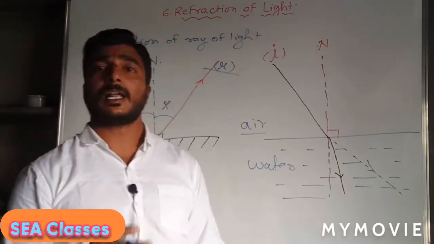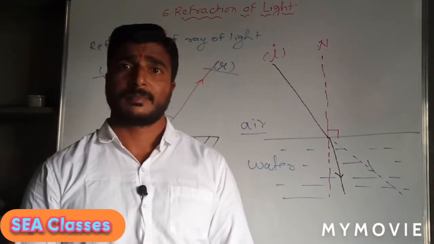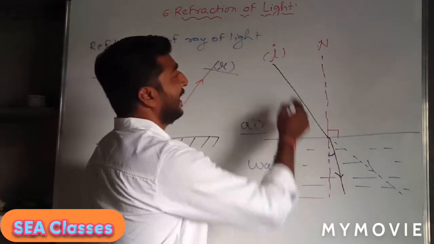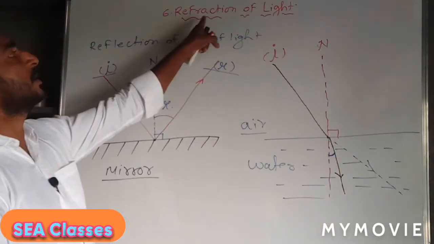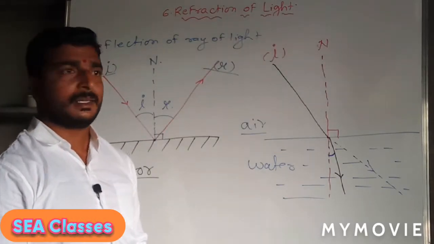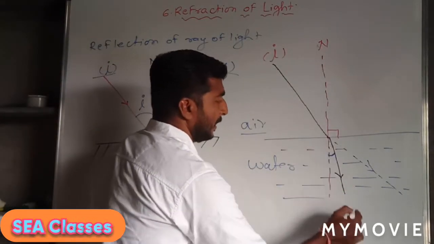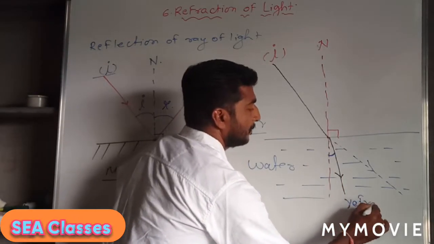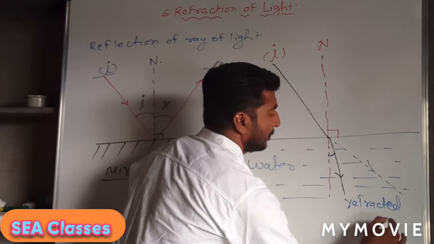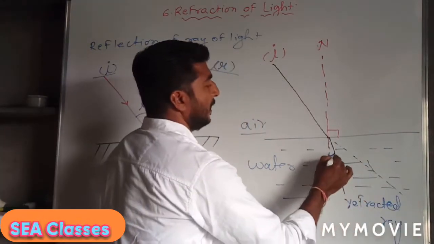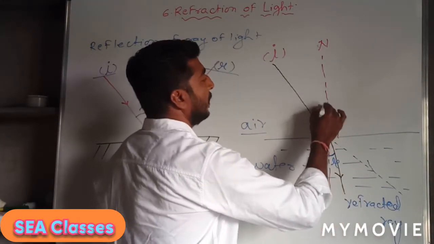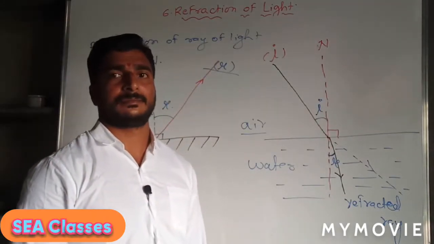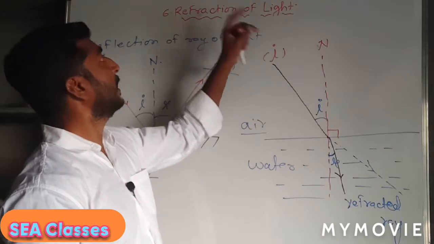When there is a transparent medium, it changes its path, and this change in the direction of the light ray is called refraction of light. The ray which is refracted here is called the refracted ray, and it is given by R. Here is the angle of incidence and here is the angle of refraction. So that is the refraction of light.